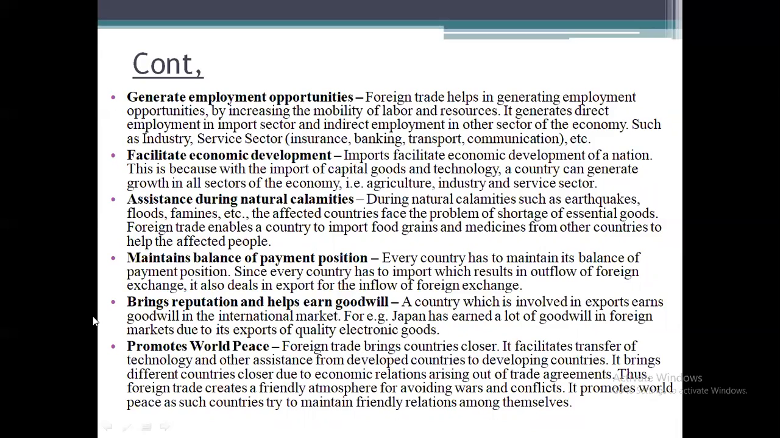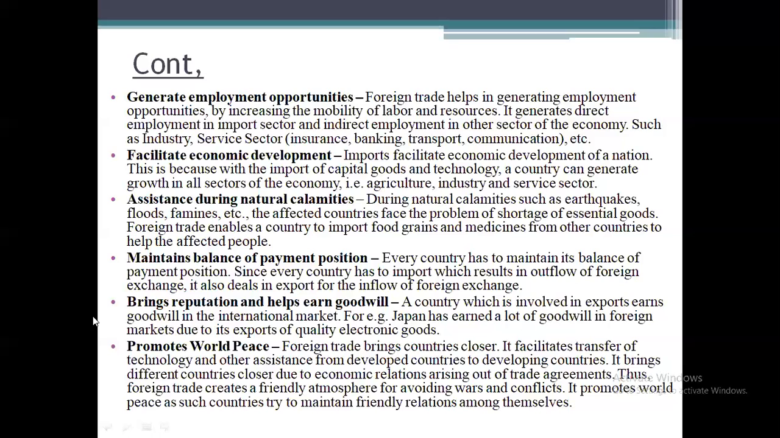Next, facilitate economic development. It is not only a benefit for the country, it is not only a benefit for the organizations or the business. Whatever profit is earned by the business or organizations, a part of the profit will be paid in the form of tax to the government. So here the company is not only earning profit, but there is also economic development of the country.